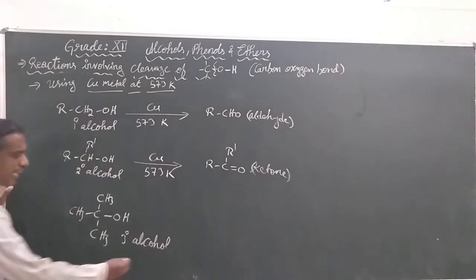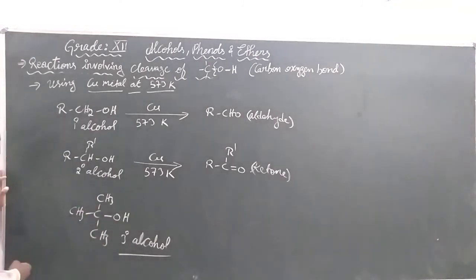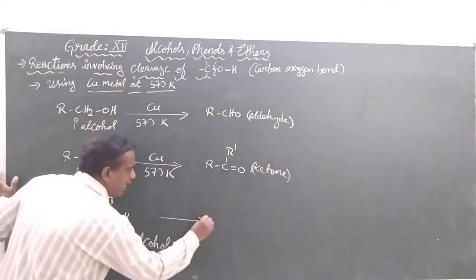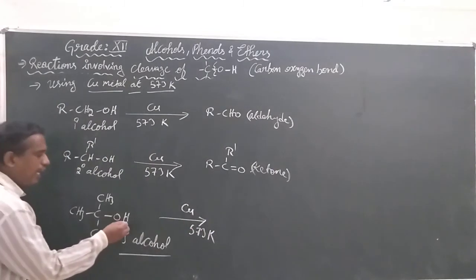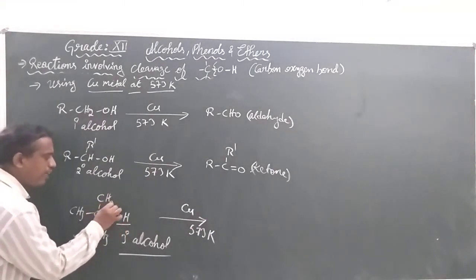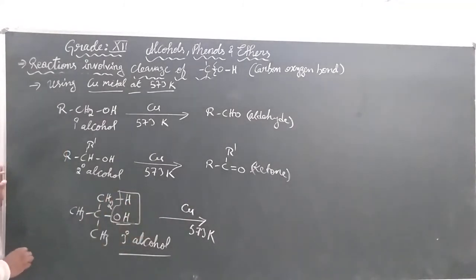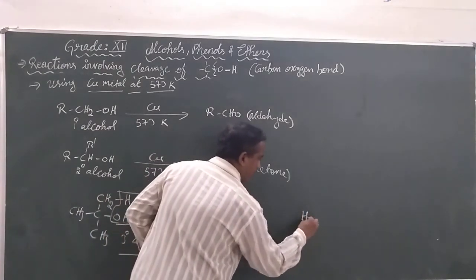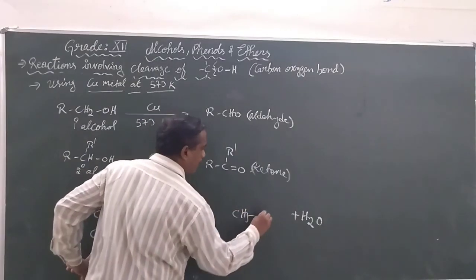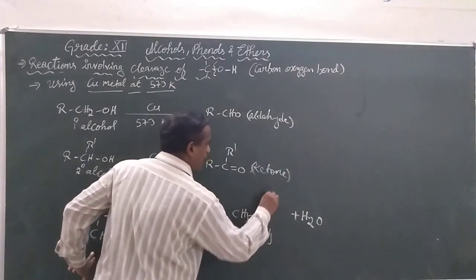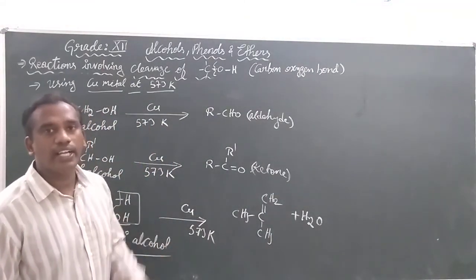But in the case of tertiary alcohols, that is, the OH-bonded carbon has three alkyl groups, when you pass it over the copper metal at 573 Kelvin, the OH group and one of the hydrogens will be eliminated together in the form of water, leaving behind a double bond between carbon and carbon.